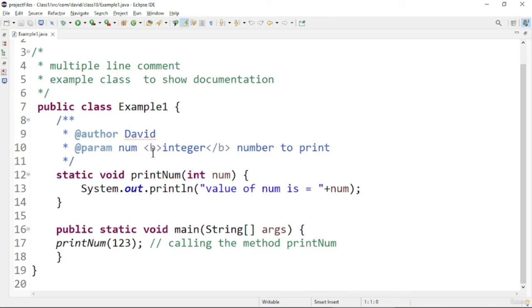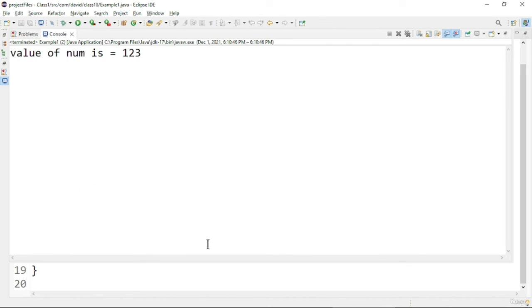The next type of comment is the line comment. Here I am putting it after the method call. We can use slash slash followed by the comment to denote the calling of the particular method. This method simply prints a message. We'll just run the program to see the output. So see, we have seen the output.